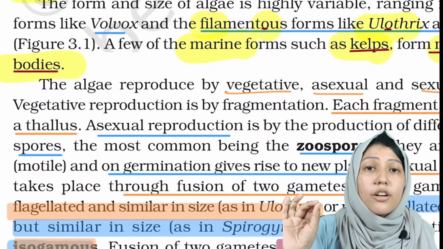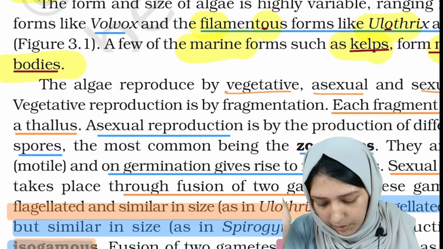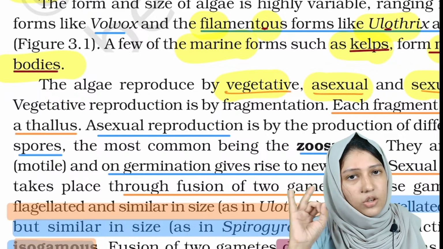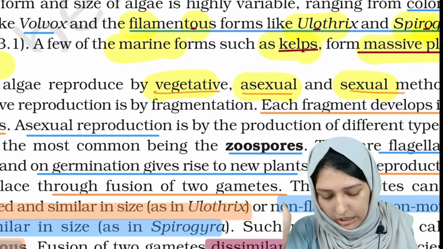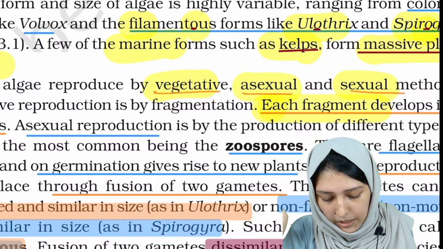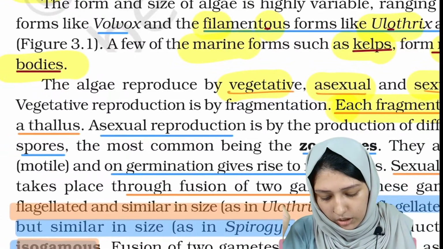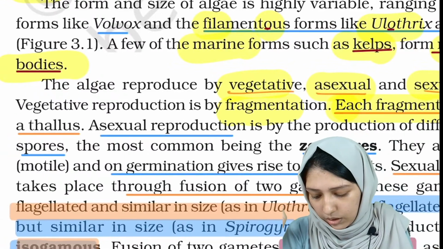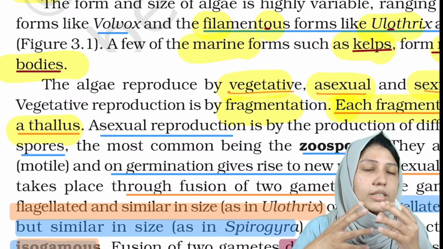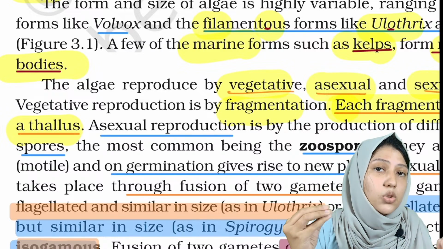The reproduction of algae. The reproduction of algae will be by vegetative, asexual and sexual methods. Let's see in detail. Vegetative is always fragmentation, budding, such things. Vegetative reproduction is by fragmentation. Each fragment will develop into a new thallus. What is thallus? Thallus is a body part which doesn't possess true root or leaves.